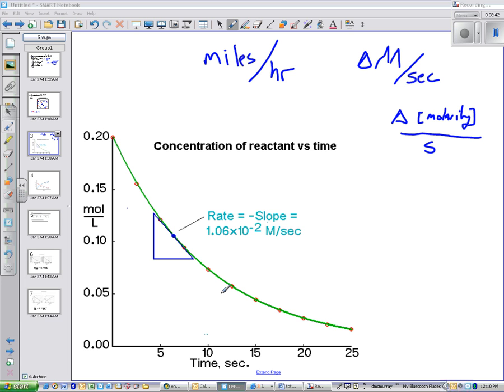Now we could find out the instantaneous rate by finding the slope at any one of these points by creating a triangle like so. And this image is showing us how to find the rate at any one given instant on this particular graph. And so we could find the rate by using a tangent line associated with the slope of this curve. And that would allow us to figure out what the instantaneous rate was at any given time.